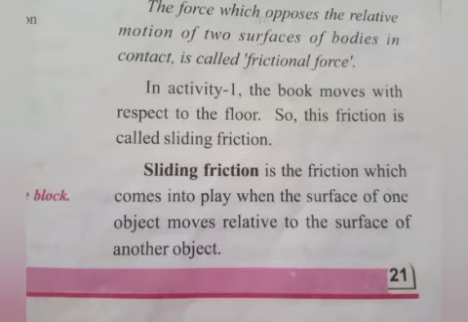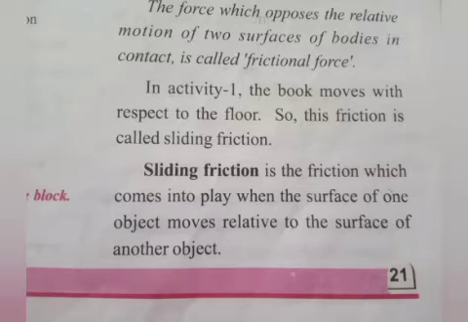Now, types of friction. So let's see. First one, sliding friction. Sliding friction is the friction which comes into play when the surface of one object moves relative to the surface of another object. This is called sliding friction.